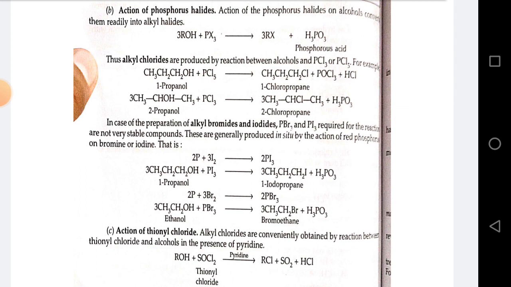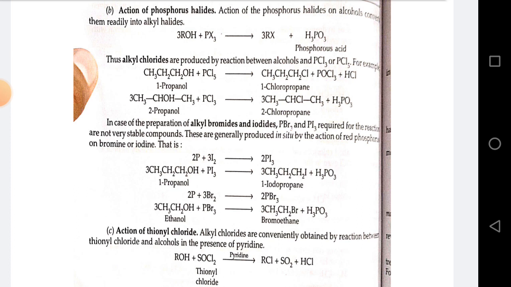Action of phosphorus halide. Action of phosphorus halide on alcohol converts them readily into alkyl halide. 3ROH plus PX3 gives 3RX plus H3PO3. Thus, alkyl chlorides are produced by reaction between alcohol and PCl3 or PCl5. For example, 1-propanol plus PCl5 gives 1-chloropropane plus POCl3 plus HCl. 2-propanol plus PCl3 gives 2-chloropropane plus H3PO3.